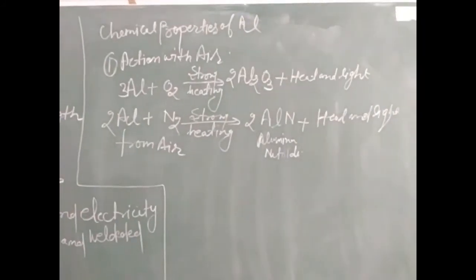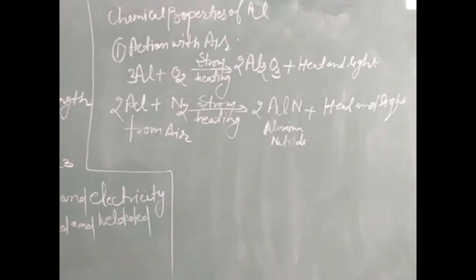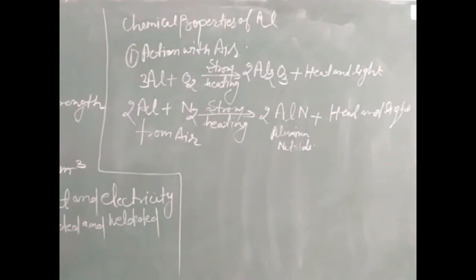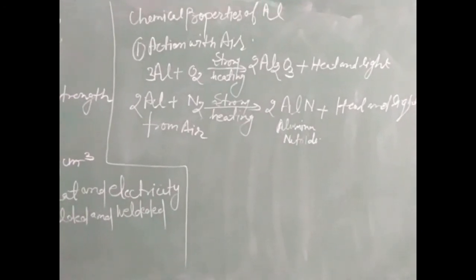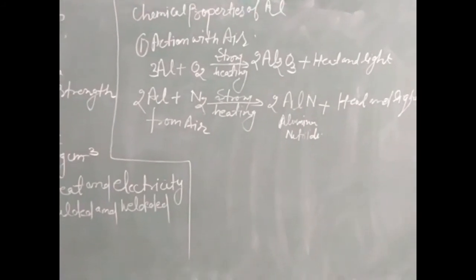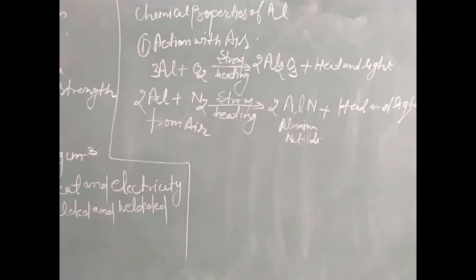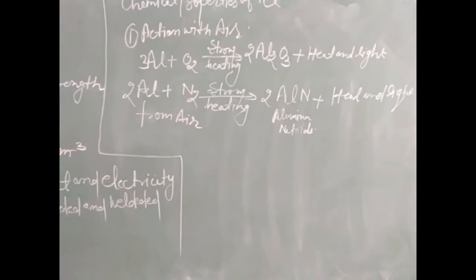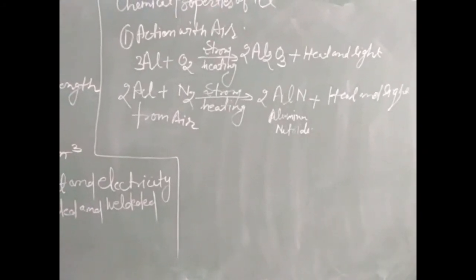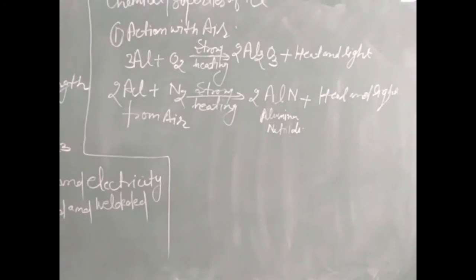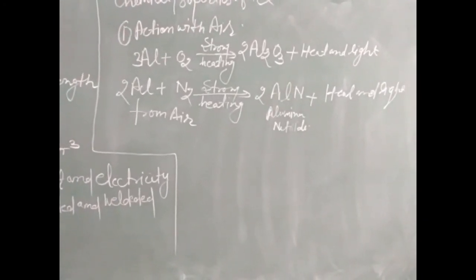Now dear students, we will discuss the chemical properties of aluminium, meaning the properties by which it forms new products. Action with air: aluminium does not react with dry air, but reacts with moist air. On strong heating with oxygen, it forms alumina, Al2O3, and gives heat and light, producing a white dazzling light.